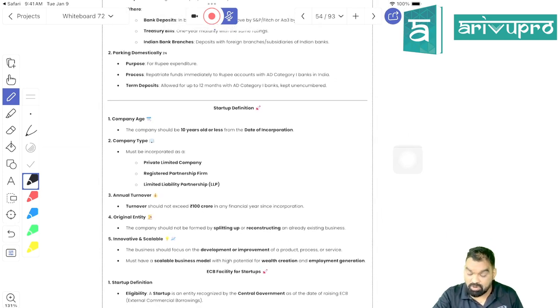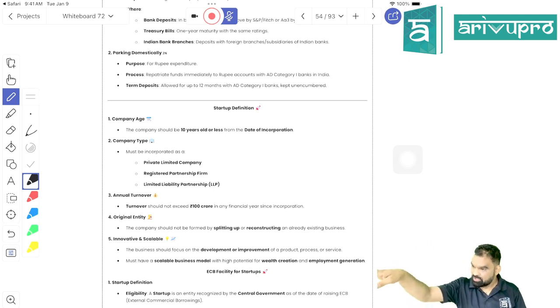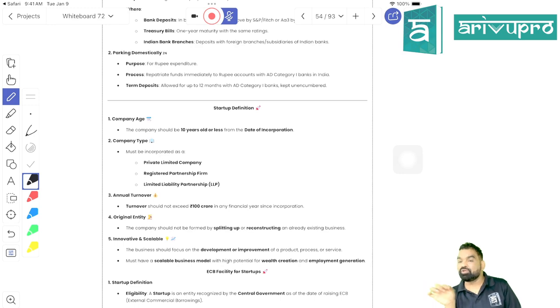Your turnover should not cross the limit of 100 cr. This is the fourth condition. And the fifth condition is, beta, you should be a new entity. You should not be created by demerger or amalgamation. Got my point, students? You should be a newly registered entity. You should not be resulted by any demerger or amalgamation or acquisition.